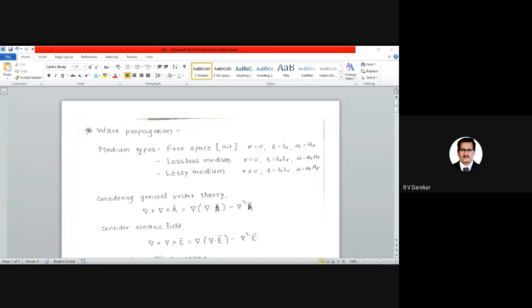So in this week, today we have to continue with wave propagation. How does a wave propagate in a medium? For the same purpose, we can observe on the screen the concept with the heading wave propagation.